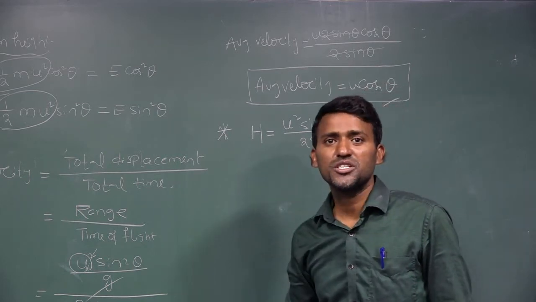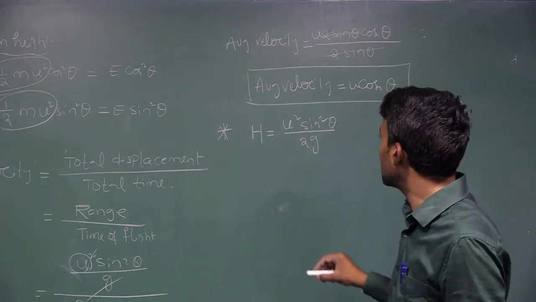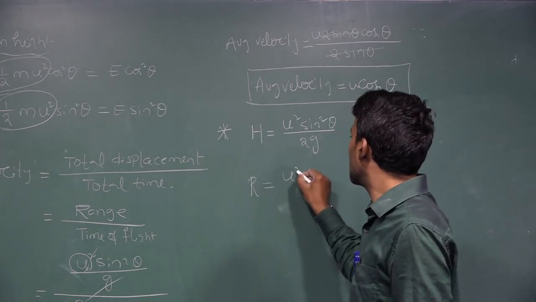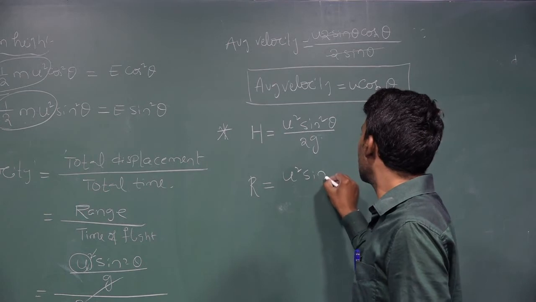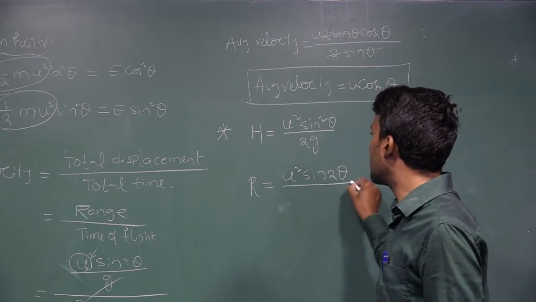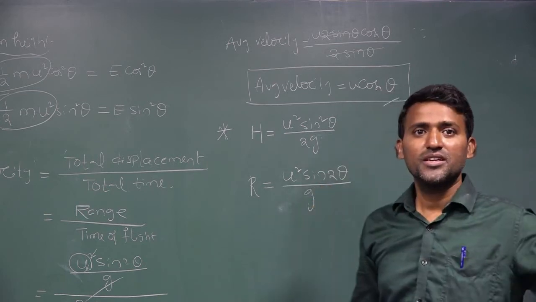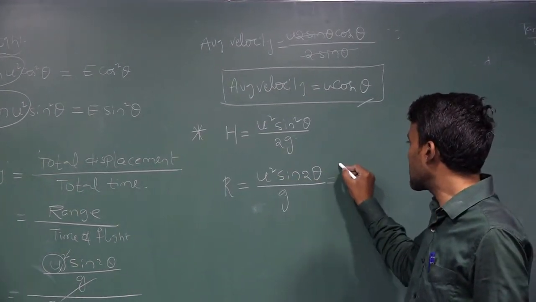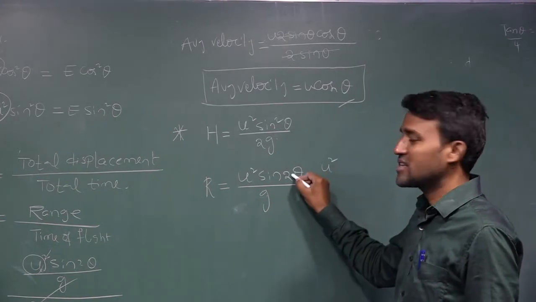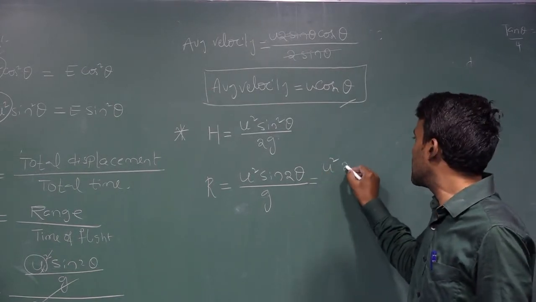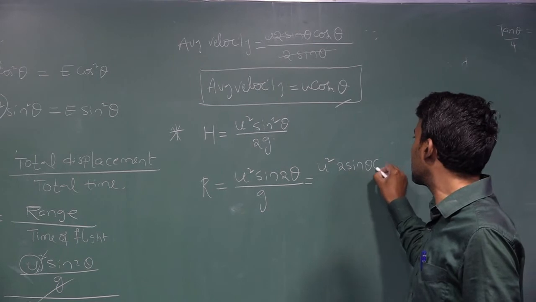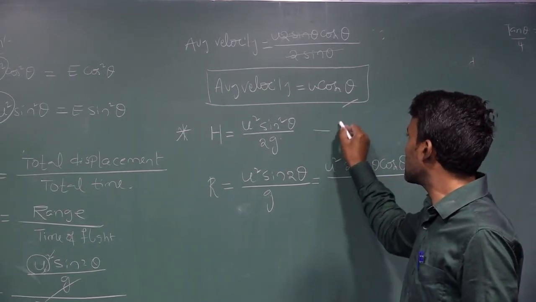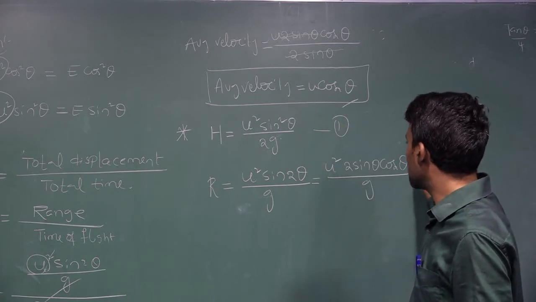And the range equation is R equal to u square sin 2 theta divided by g. Now this equation you can write as u square, 2 sin theta cos theta, divided by g. This is equation 1 and equation 2.